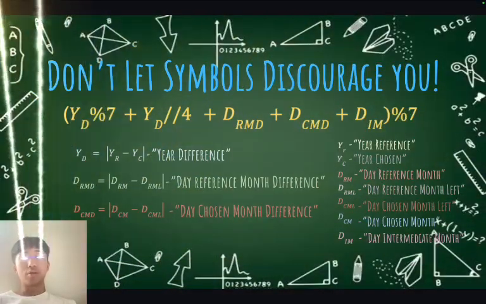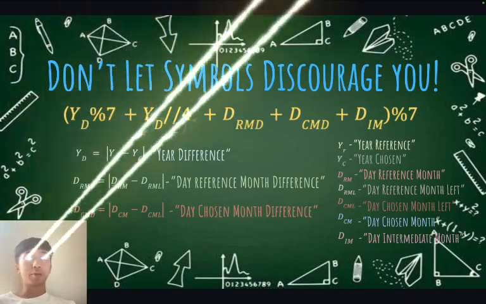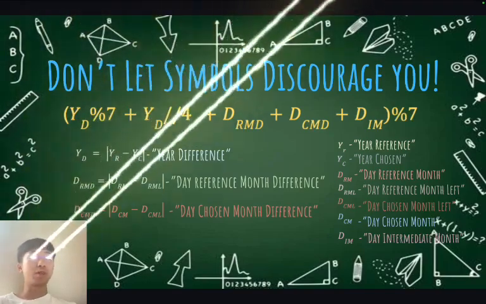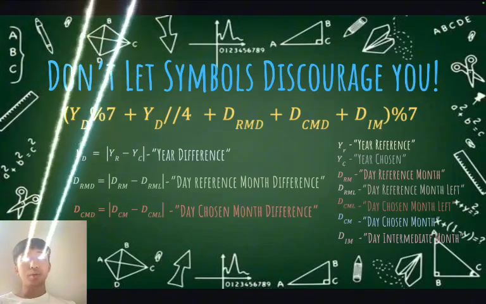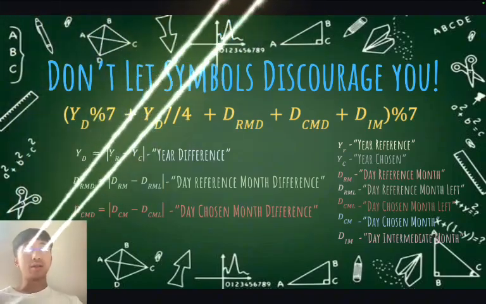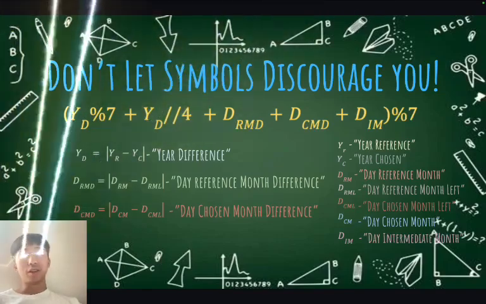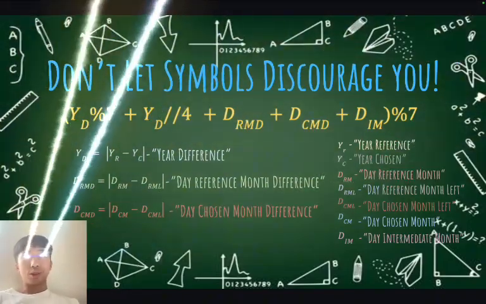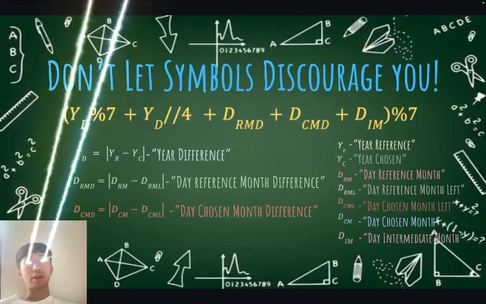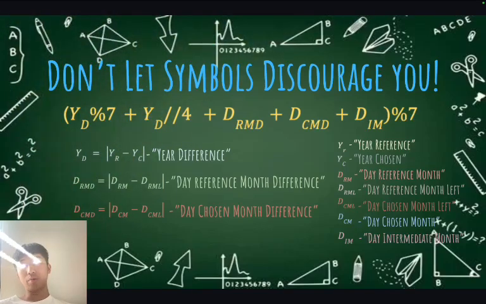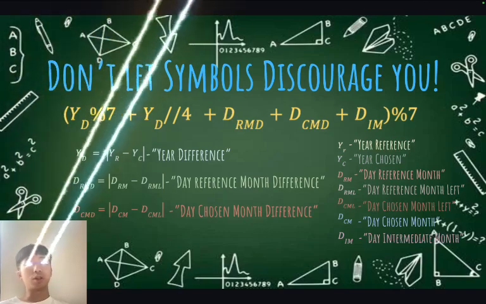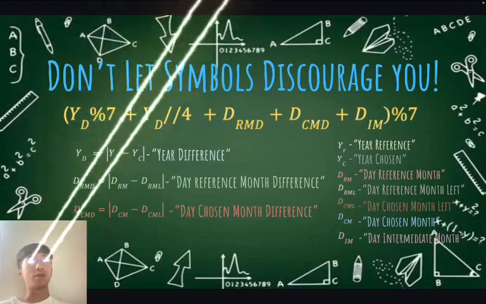Now I'm going to go over each term of this expression to show you how each term came to be and where these terms come from. So YD % 7, that is the year difference divided by 7 with the remainder as the solution for that term. The percentage isn't multiplying anything. I didn't show you this step because I combined it with the second term, which is YD divided by 4. The solution I showed is a more simplified version of when I came up with this expression.